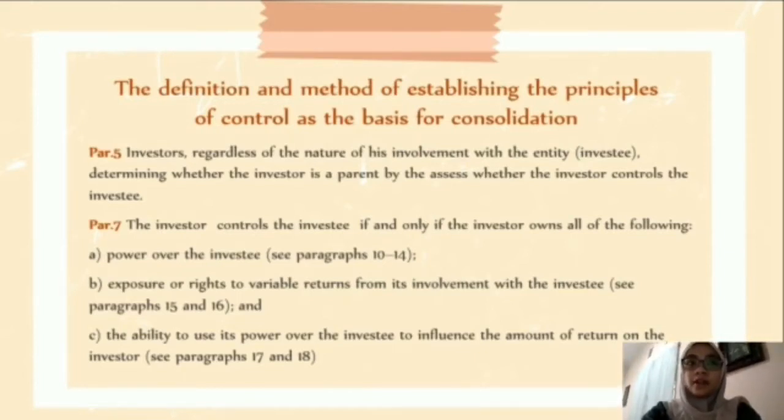The definition and method of establishing the principle of control as the basis for consolidation. From paragraph 5, an investor, regardless of the nature of its involvement with the entity or investee, determines whether it is a parent by assessing whether it controls the investee. From paragraph 7, the investor controls the investee if and only if the investor has all of the following: first, power over the investee; second, exposure or rights to variable returns from its involvement with the investee; and third, the ability to use its power over the investee to influence the amount of the investor's returns.